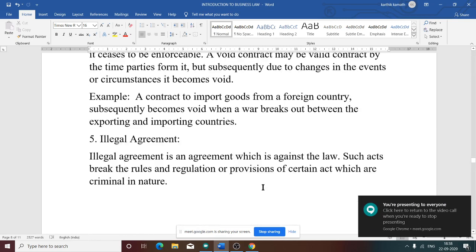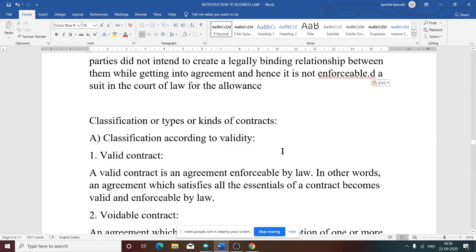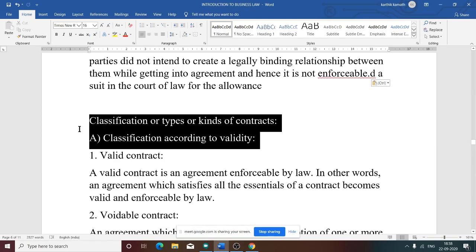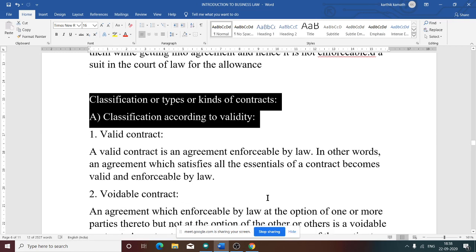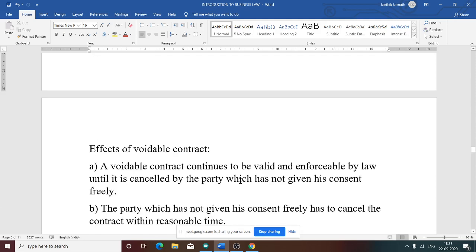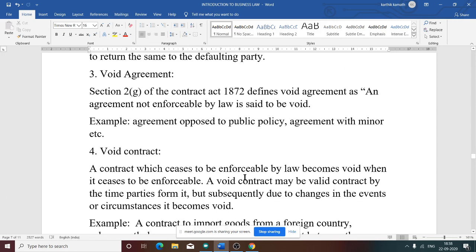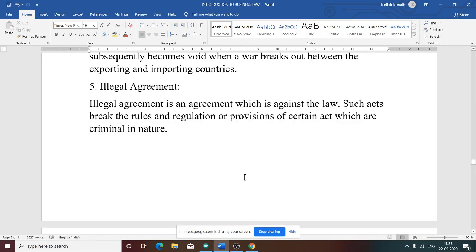Unenforceable contract. Now we have discussed a total of 6 types according to the validity classification. First one is valid contract, second is voidable contract, third is void agreement, fourth is void contract, fifth is illegal, sixth is unenforceable.